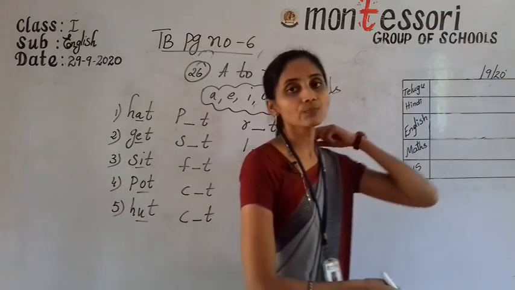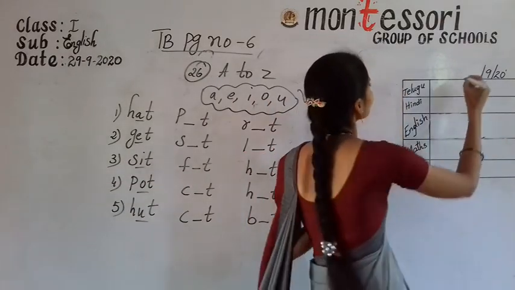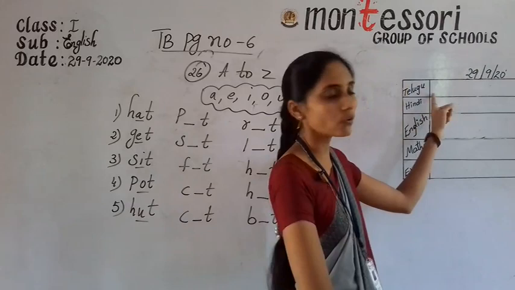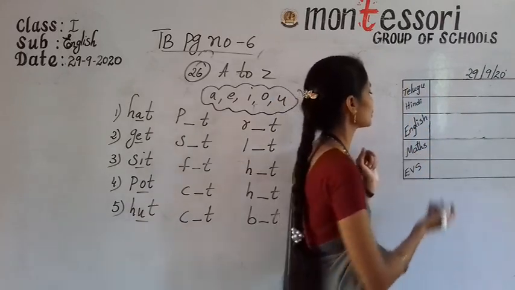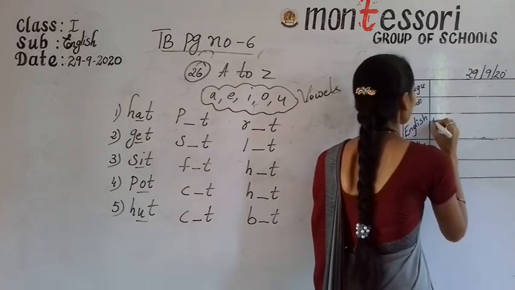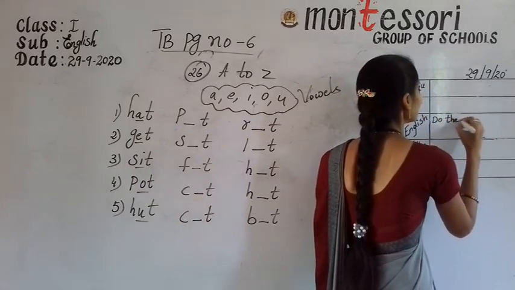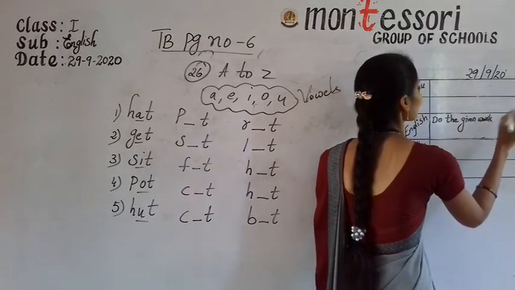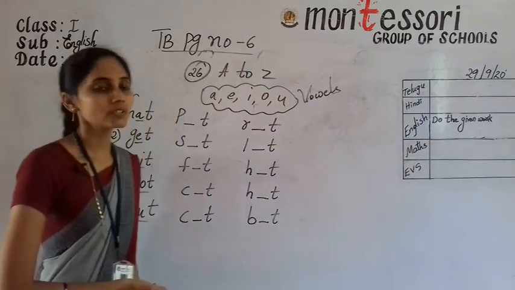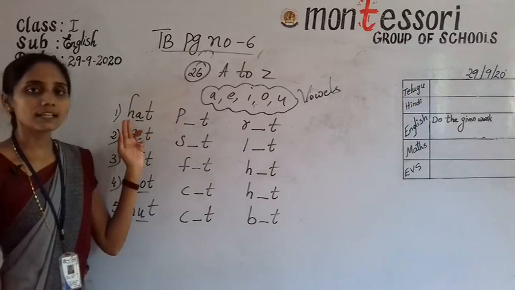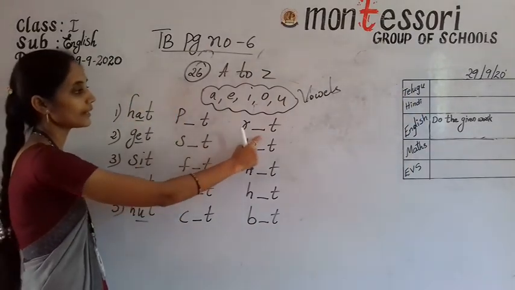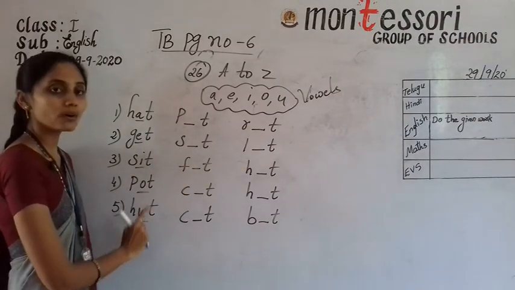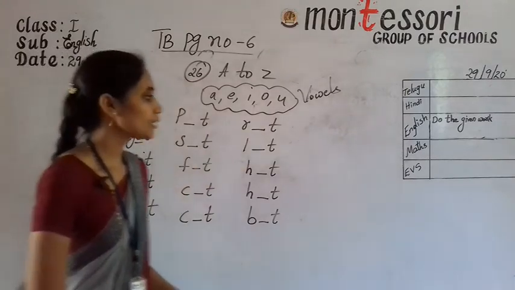All of you take your diary and write down today's diary work. 29/9/2020. First one is Telugu column, second one Hindi and English, third one. Note down diary work. Do the given work. Nothing else. See, A sound words you have to write A. For E sound words E, I sound words I, O and U. After writing, post to your concerned class teacher.